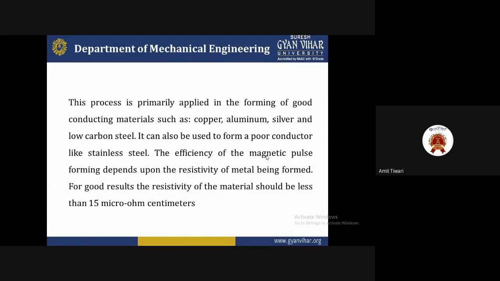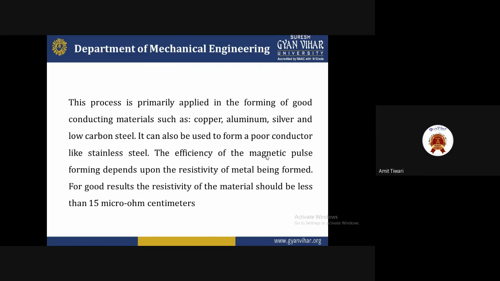So it's totally different to each other. That's why we consider the process primarily applied to the forming of good conductive materials such as copper, aluminium, silver, and low carbon steel. It can also be used to form a poor conductor like stainless steel. So we can say that the efficiency of magnetic pulse forming depends upon the resistivity. Resistivity is the main important factor, on which the quantity of metal that will be deformed depends, and it is easy to understand.